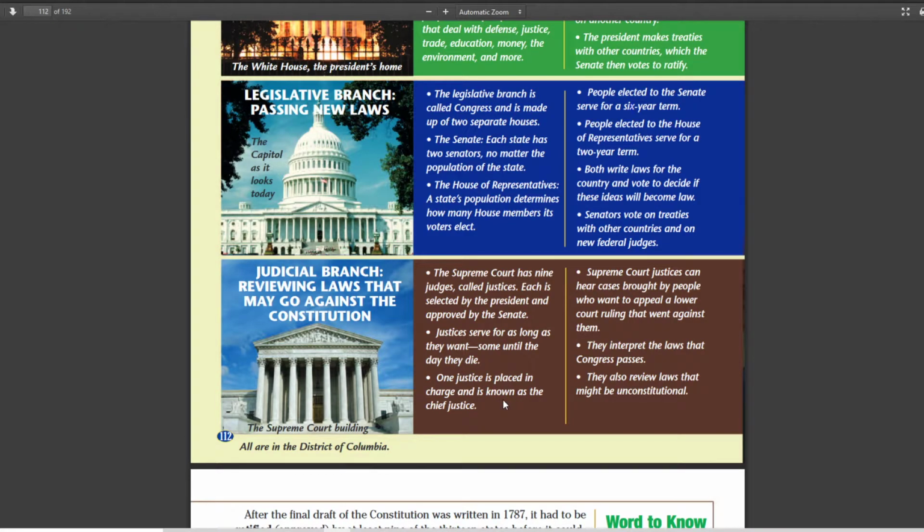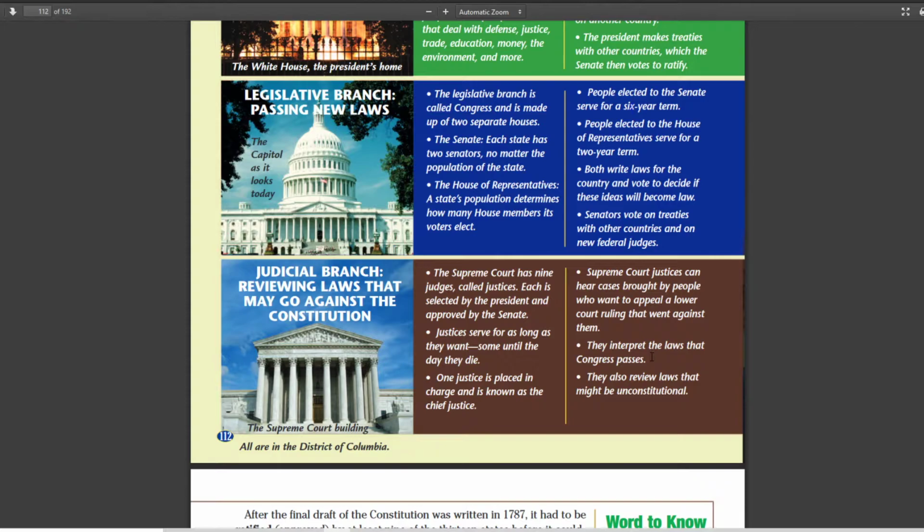And then they have one person who's a Chief Justice who presides over, kind of like what we talked about with George Washington presiding over the Constitutional Convention. And then they hear cases, they interpret the laws that Congress passes, and if they feel that a law that Congress passes goes against the Constitution, they declare it unconstitutional, and that law is basically null and void. So the judicial branch can have a lot of power.